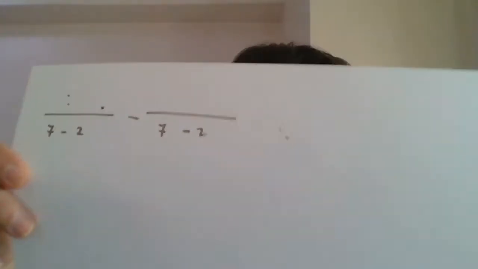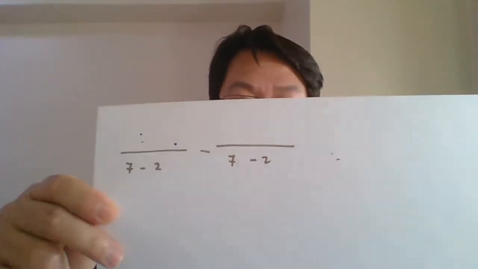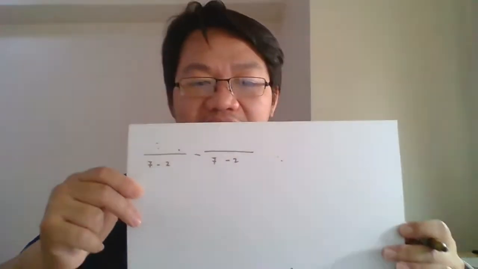Korang akan dapat surd 7 minus surd 2. Okay, on the right side surd 7. Okay, sama juga. Okay, the bottom, this is what we are supposed to get. Okay, 7 minus 2, 7 minus 2. Okay guys, that is the bottom.